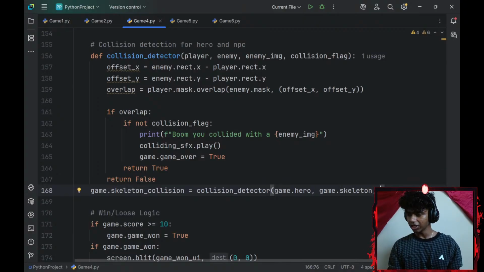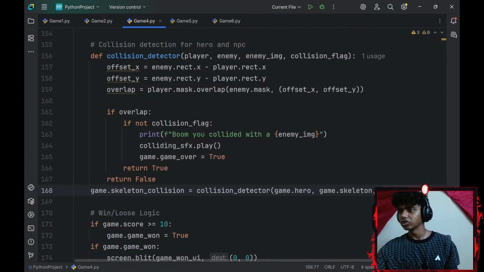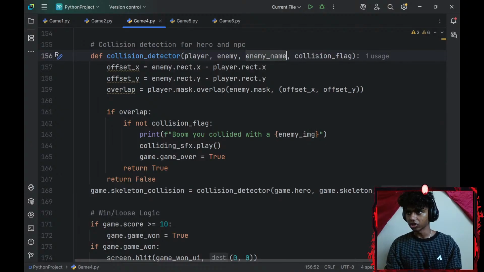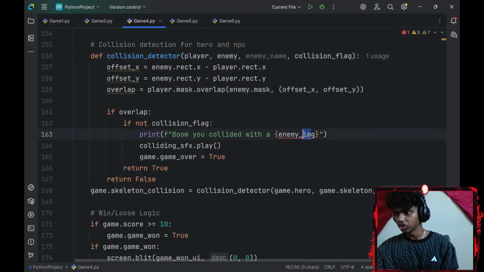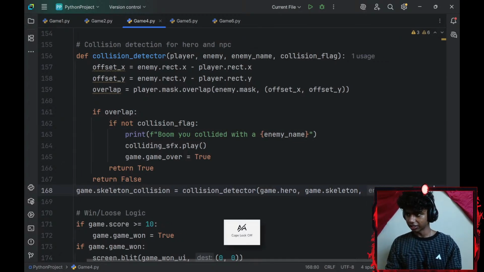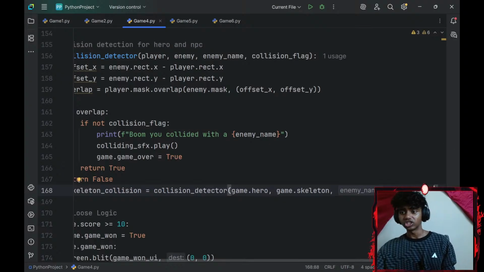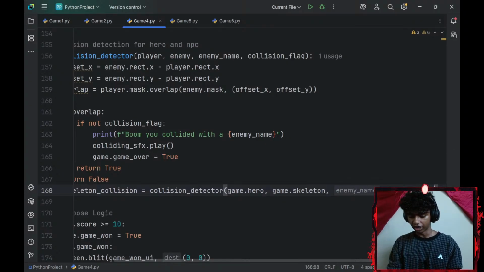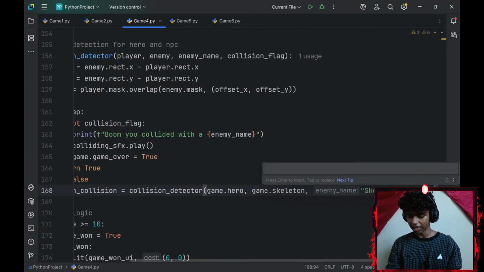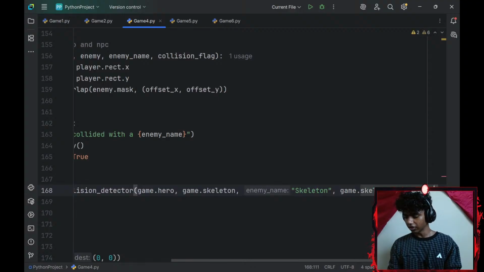And then my enemy name, let me change that to name. I don't know why I wrote image there. Okay, my enemy name is going to be a skeleton. And lastly, my collision flag, which is going to be my collision variable. So game.skeleton collision.